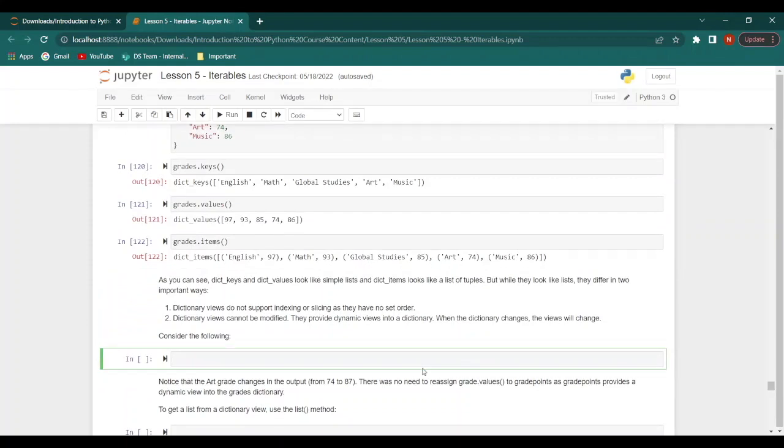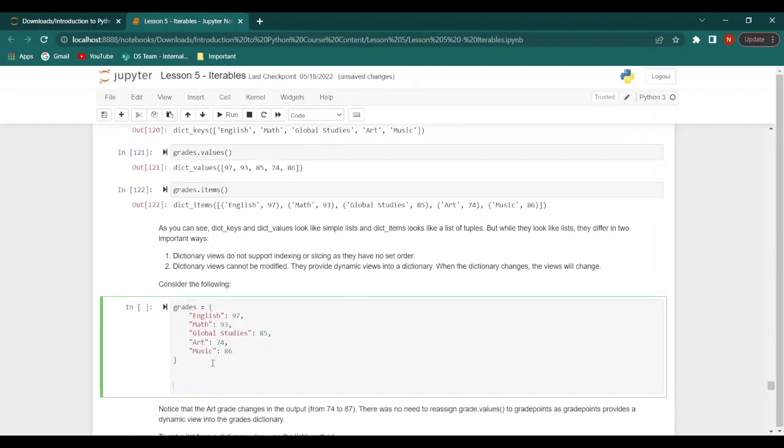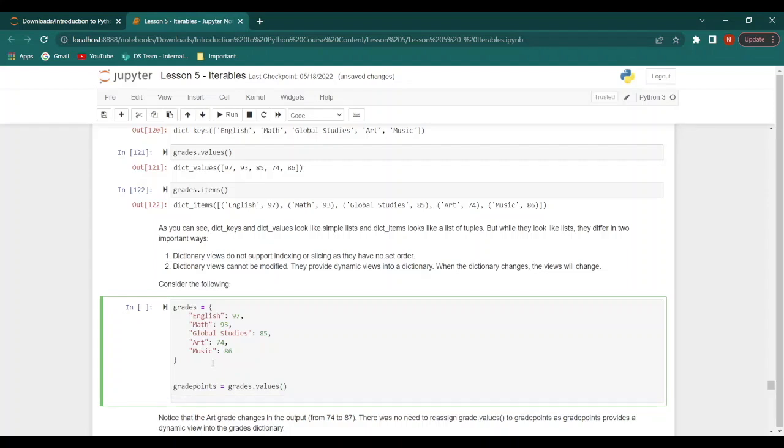Let's once again print our dictionary of grades. Then we will say grade points equal to grades.values, and then we will say print grade points, comma, grade points.